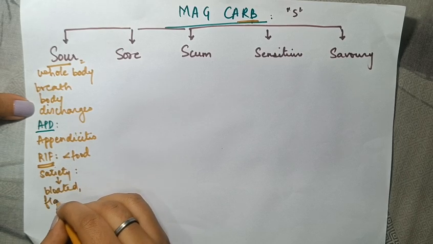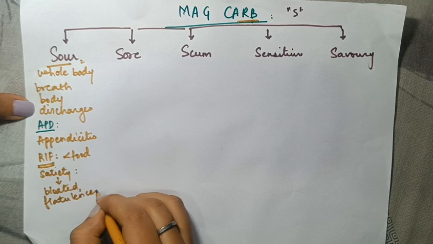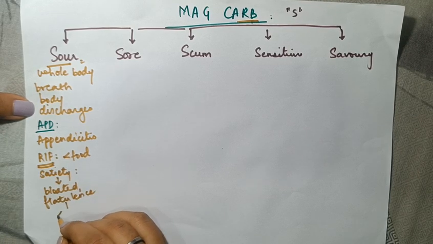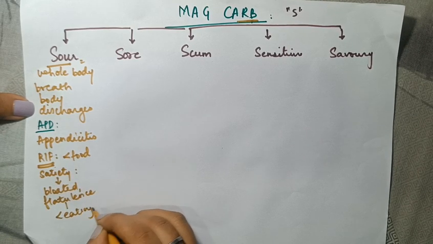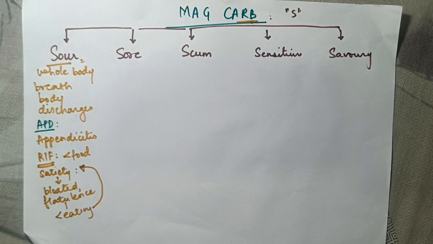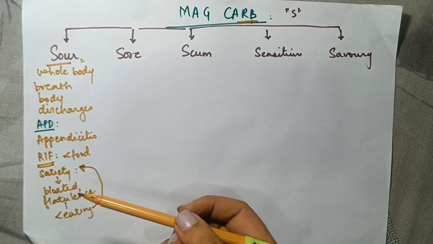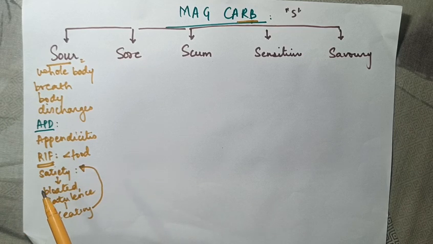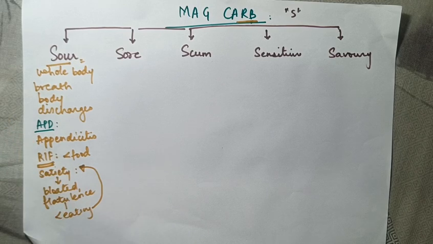There is flatulence. And when he tries to eat more food, the circle would continue. He eats food, there is bloating, there is flatulence, and then again when he tries to eat, there is going to be the same thing. So the quantity of food consumed by this person would be very little. Okay, that's one thing. Now let's move on to the second S, which is SOR, which is similar sounding to SAR, but it has a very different implication.